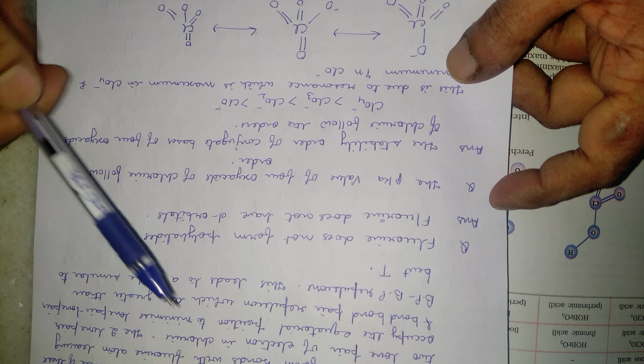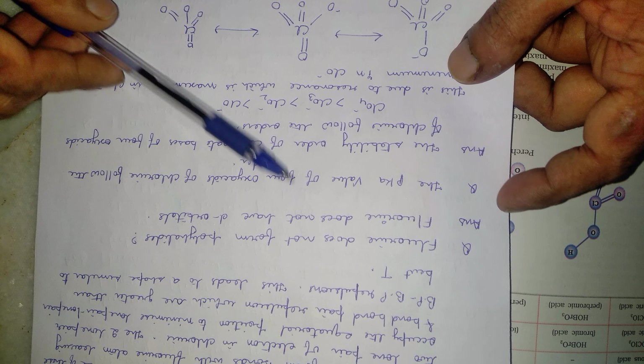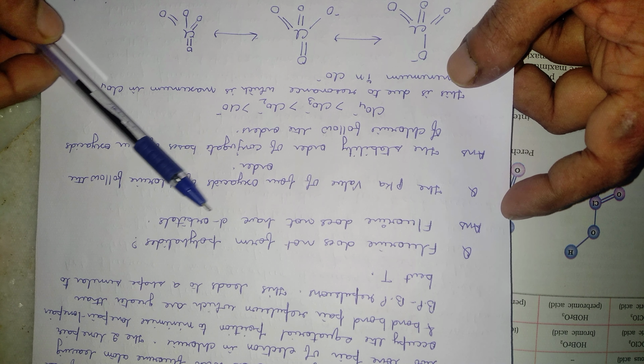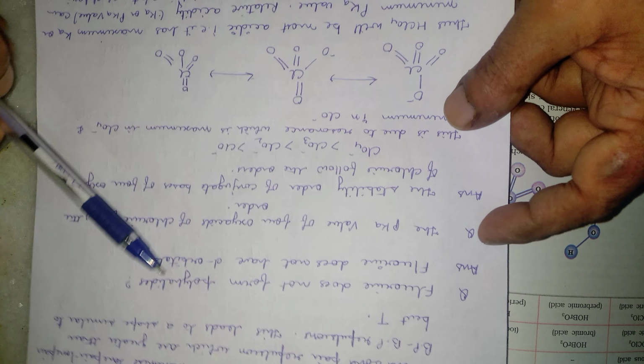Moving on to the next one, that is: fluorine does not form polyhalides because fluorine does not have d orbitals. Those elements which do not have d orbitals do not form polyhalide compounds.